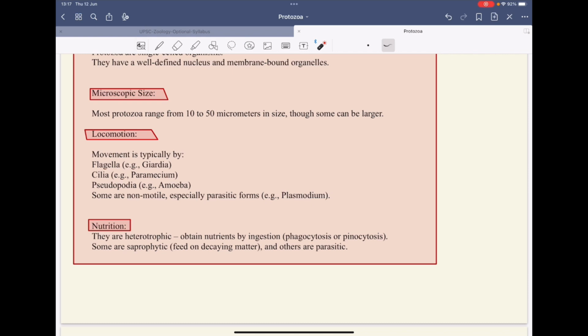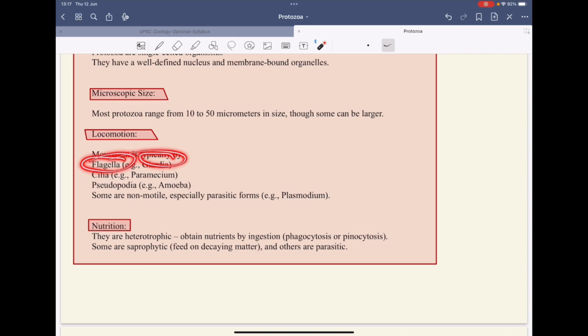There is a particular type of locomotion found in protozoa, as they have locomotory organs. The movement is through flagella, cilia, pseudopodia, and some are non-motile. Non-motile are specifically the parasitic forms.